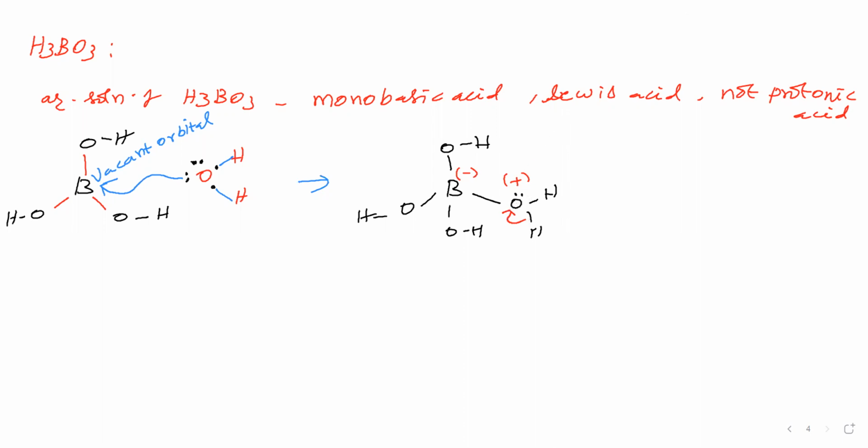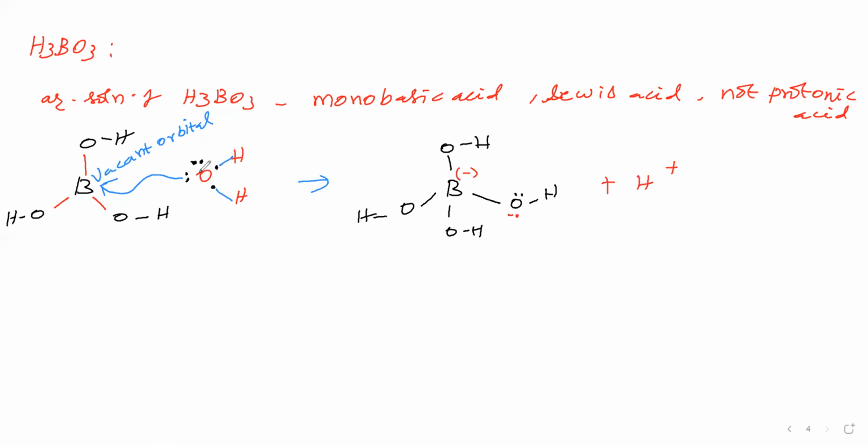Therefore, we'll remove this bond. Now, oxygen is getting a lone pair. Therefore, the positive charge vanished. Hydrogen is getting a positive charge because it has lost the bond, the electron. So, we will write H plus like this. So H3BO3, it is orthoboric acid, it is water.